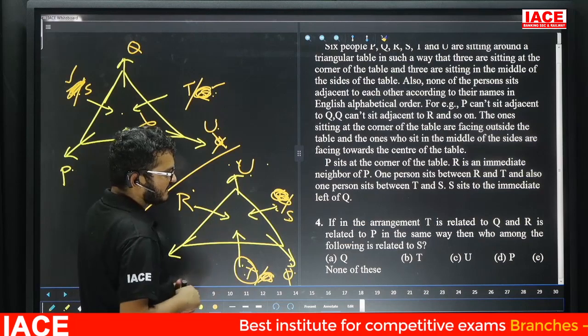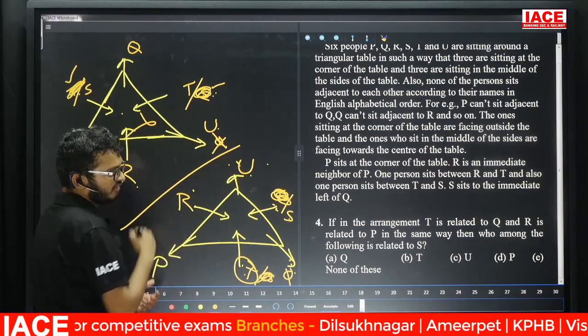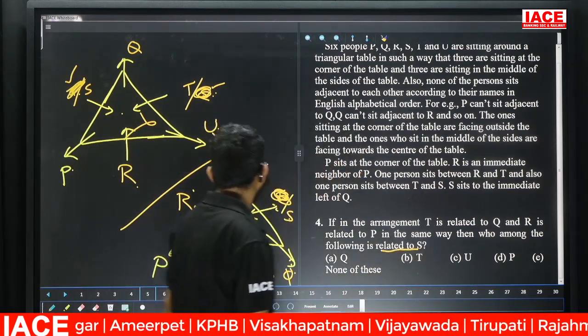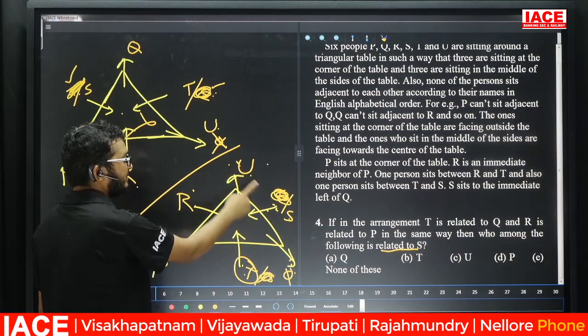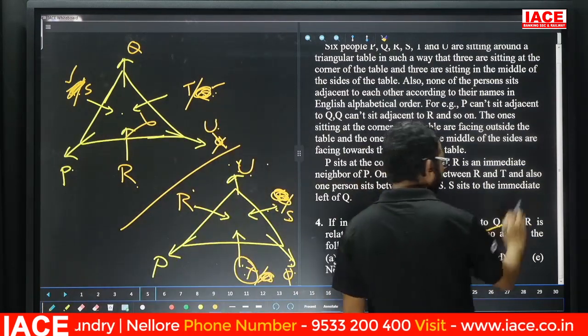See, T is immediate right of Q. In the same manner, R is related to P. That means here R is immediate right of P. Then who is related to S, and then S immediate right is what? Here S immediate right is what? Here U. So question number 4 answer is what? Option C.